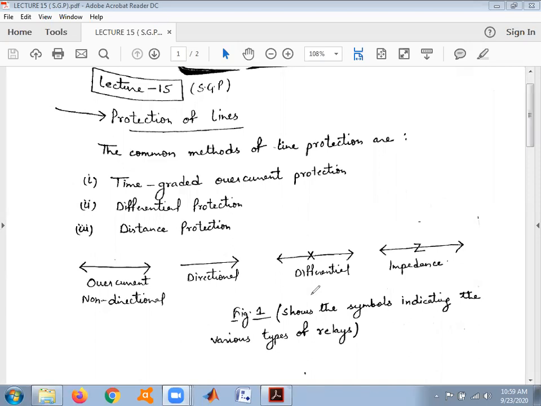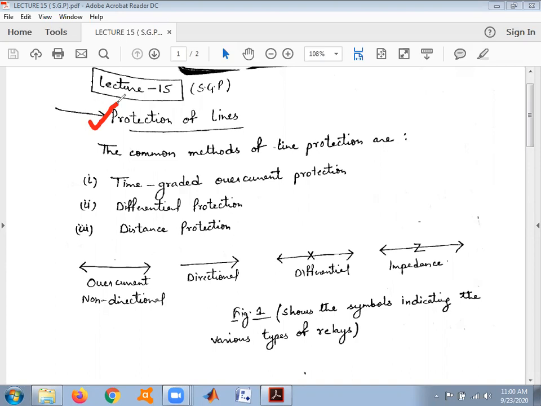This is lecture number 15 for the subject Switchgear and Protection. So today in this topic we are going to discuss the protection of lines. Okay. So before starting this topic, let us discuss why we have to discuss in detail the protection of lines.